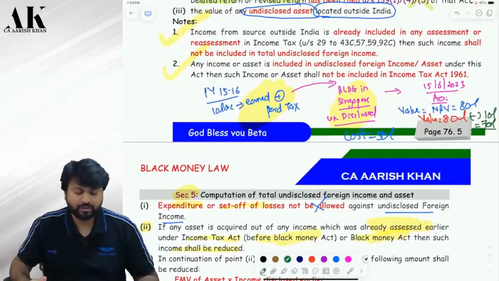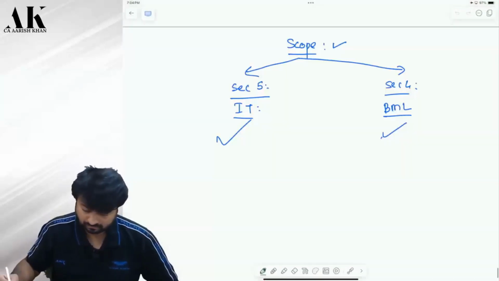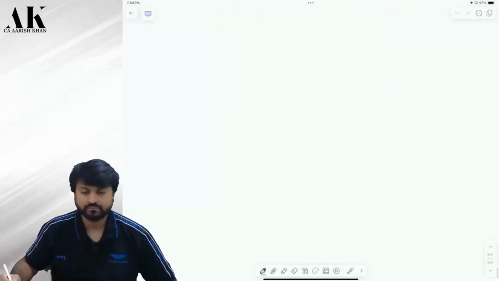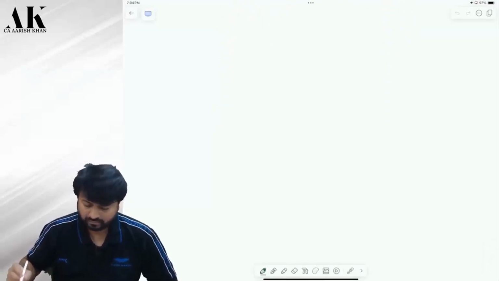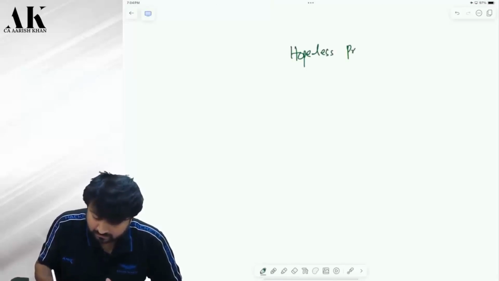So what has to be done over here? Tell me please. It's a very important point. Income which was already disclosed or on which tax is paid, you have to reduce. Now this provision is a hopeless provision, hopeless in some circumstances.